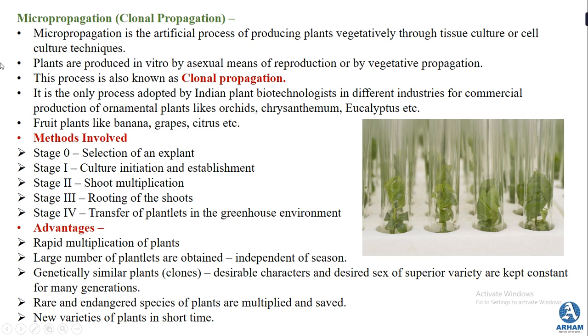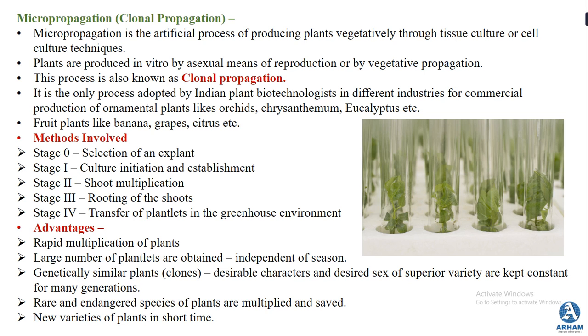Now in this part we will start with the last part of the plant breeding methods, that is micropropagation, and then we will move to animal breeding methods. Micropropagation, which is also known as clonal propagation, is an artificial process of producing plants vegetatively through tissue culture or cell culture technique. Here the plants are produced in vitro by asexual means of reproduction, or by vegetative propagation. So this process is also known as clonal propagation.